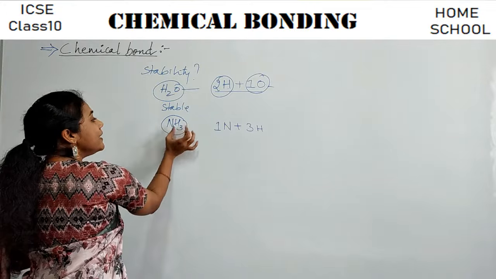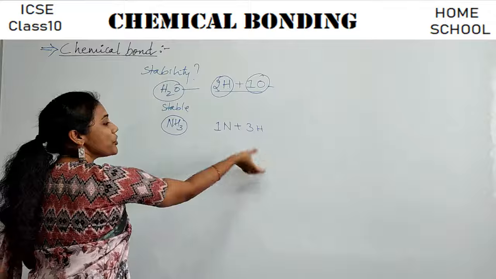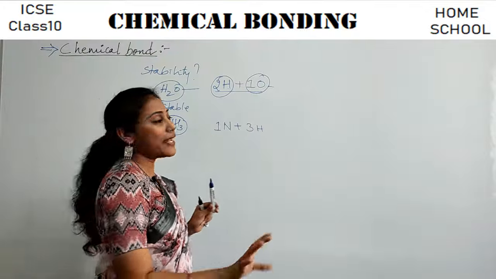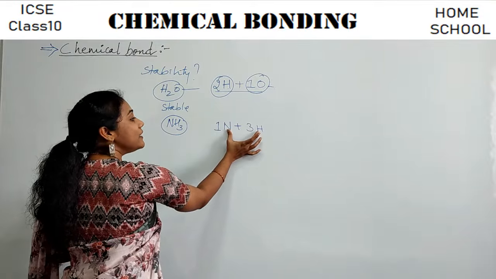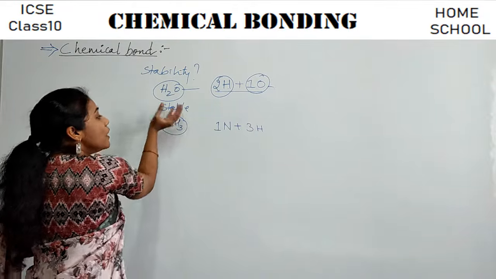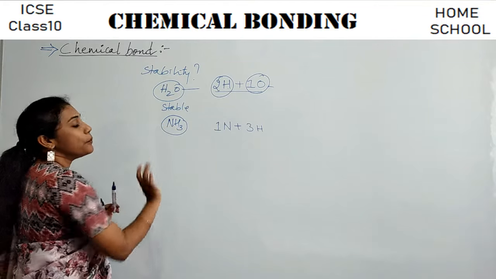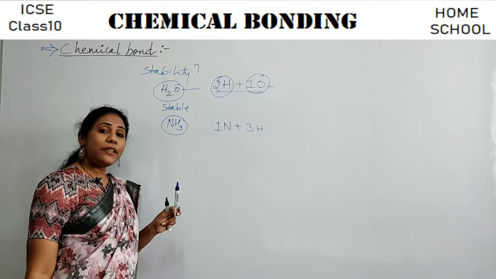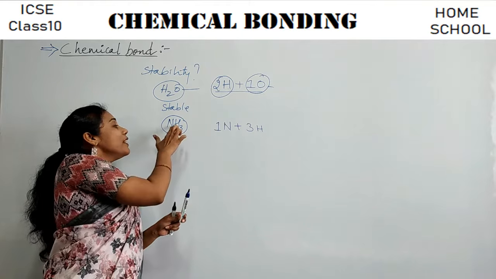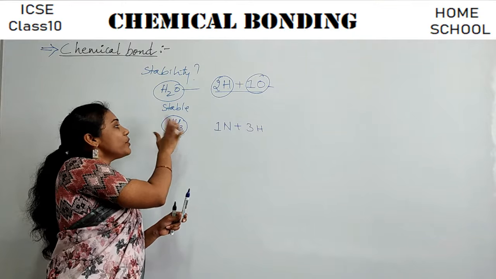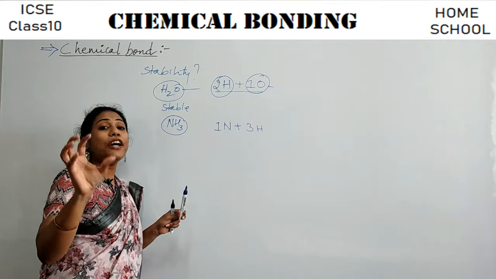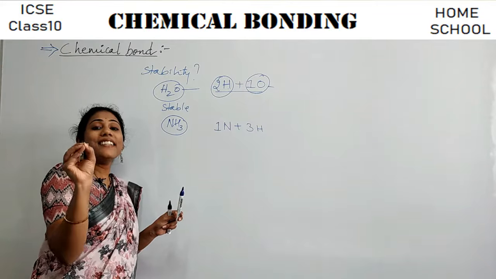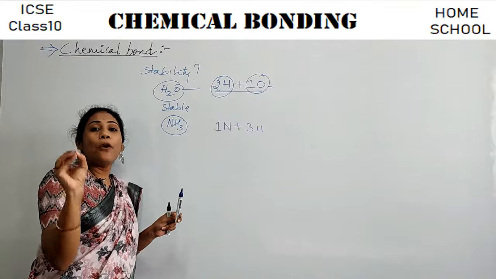Okay, say ammonia is a very stable molecule, but nitrogen alone is not stable. Hydrogen alone is not stable. So they will combine with each other to make themselves stable. So a stable molecule like ammonia is formed. And you cannot easily separate nitrogen from hydrogen here, right? Because between nitrogen and hydrogen, you have a kind of attraction, guys. And this attraction is called a chemical bond.